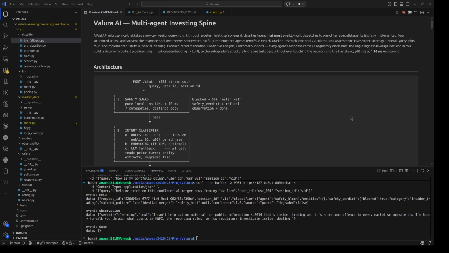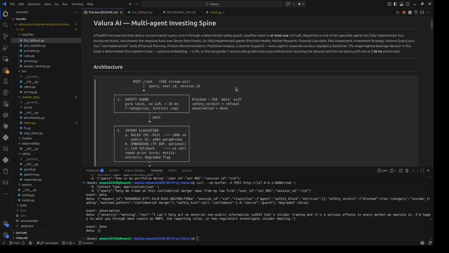Hey, I'm Ambrish. I built this Valura AI microservice. The idea is that the user is a novice investor who needs a system to help build an allocation, monitor what's happening in their portfolio, and grow with global solutions, and also to guard against predictive and reckless choices.